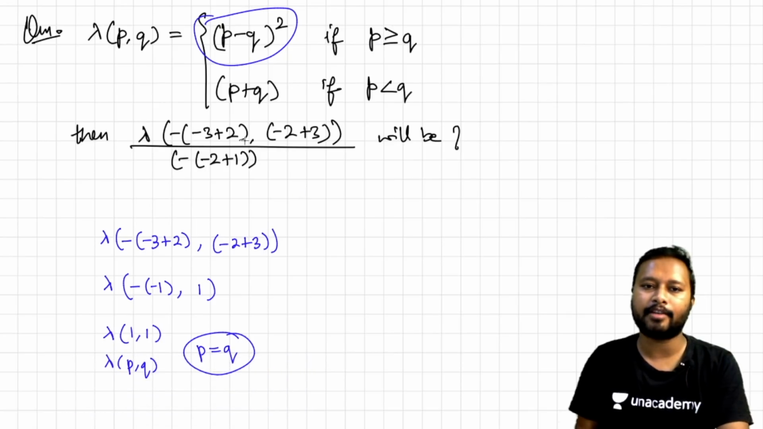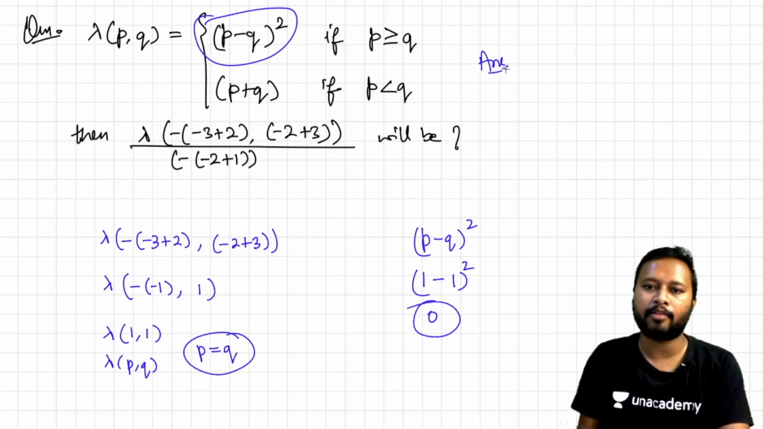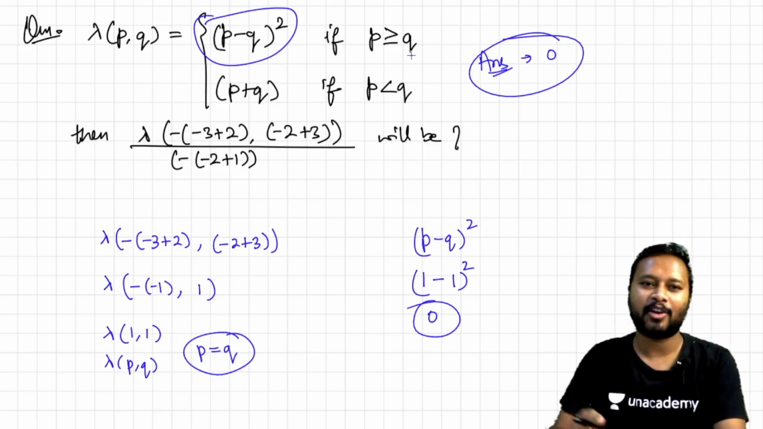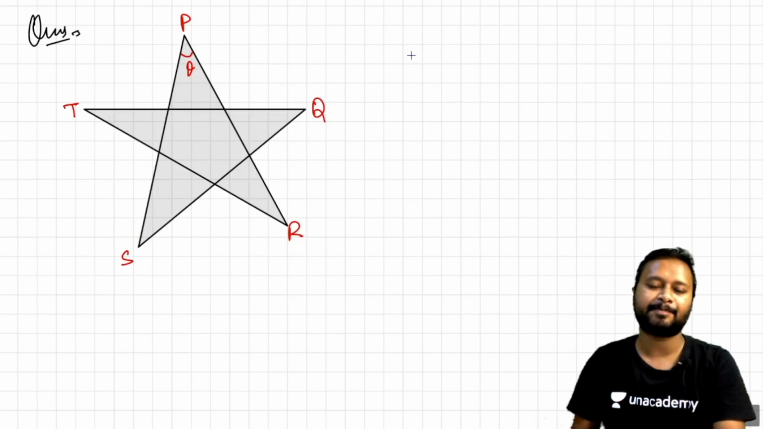So using that, the value of this is going to be (p minus q) whole square. Now since you have found the value of p and q, that is 1 and 1, this will be (1 minus 1) whole square, and that is going to give you 0. So the answer for this particular question was 0. Okay, so 0 was the answer for this one. Alright, let's take the next one then.